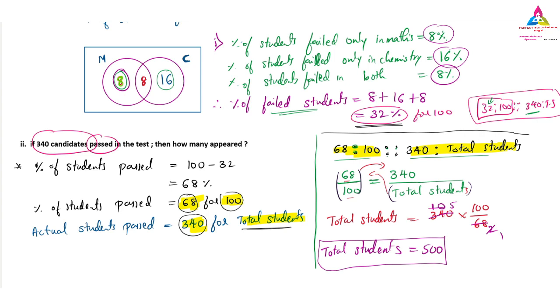So what I did is, to get that passed student value, I took 32% as the failed, so obviously 68% will be passed, because 100 minus 32 is 68. So this is the way we can solve it. So this is our question's answer.